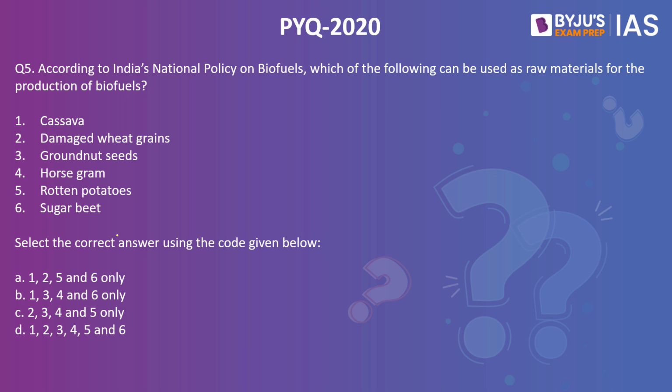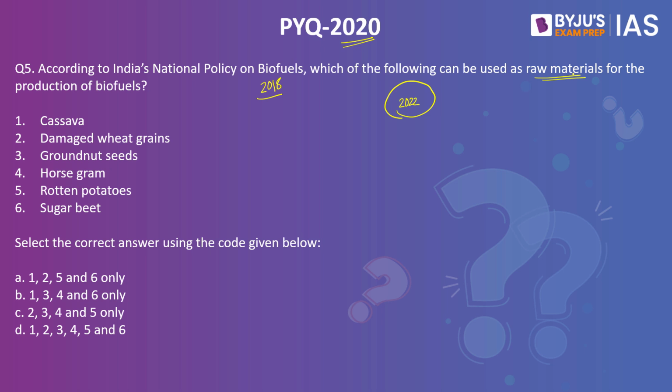Now, moving on to the previous year question. This question is interesting because the previous year question was asked in 2020 based on the 2018 National Policy on Biofuels. And the reason I had chosen this question specifically was because very recently in 2022 there has been an amendment to the National Policy on Biofuels, thereby making it important for both your prelims of this year and the next year. Now the question says, according to India's National Policy on Biofuels, which of the following can be used as raw materials for the production of biofuels?